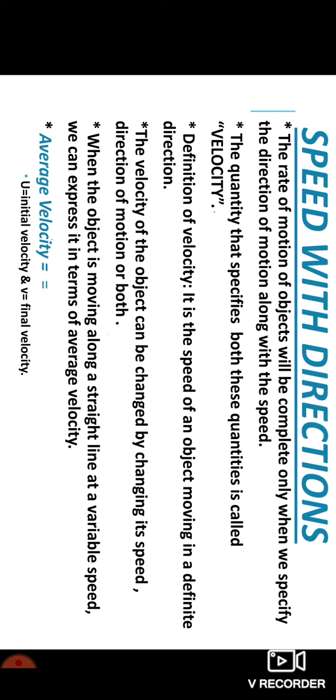So in today's class, we studied what uniform and non-uniform motions are and their examples. We also discussed speed along with direction. The quantity which defines both speed and direction together is velocity. And we also studied what average speed and average velocity are, along with their formulas.